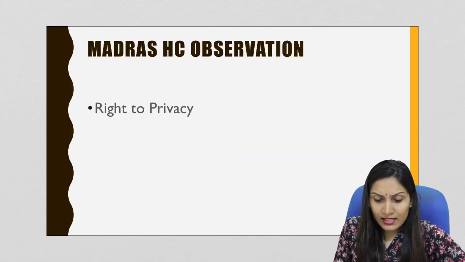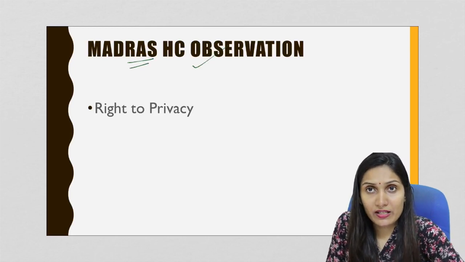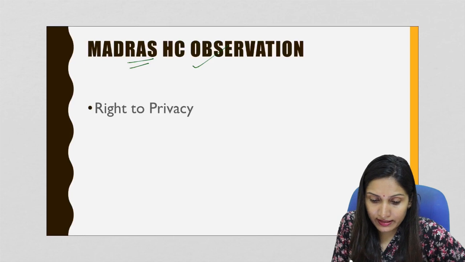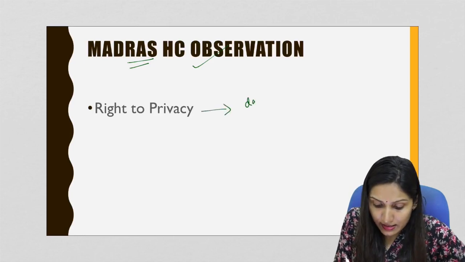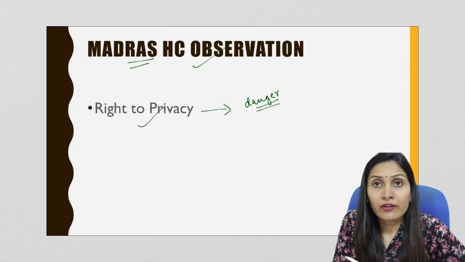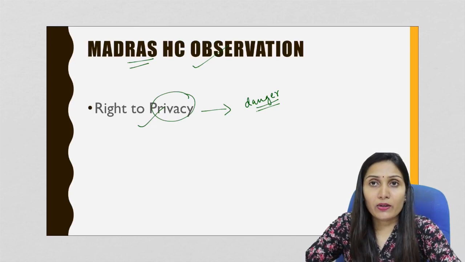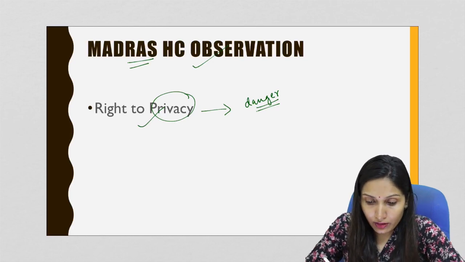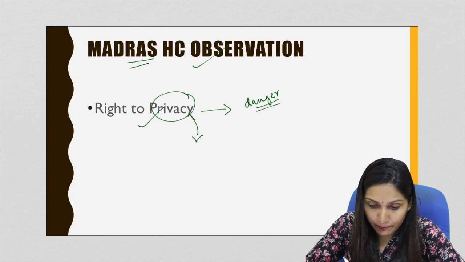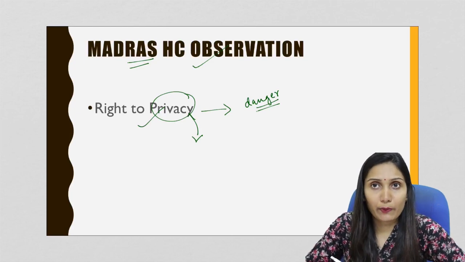Now let us see what the observation of the Madras High Court is. The Madras High Court has observed that the application to link Aadhaar with social media accounts is dangerous, and this danger comes in the background of an infringement of the right to privacy. So the right to privacy of an individual will be infringed. The court said that this would affect the right of privacy of an individual, which will impact the civil liberties of that individual.